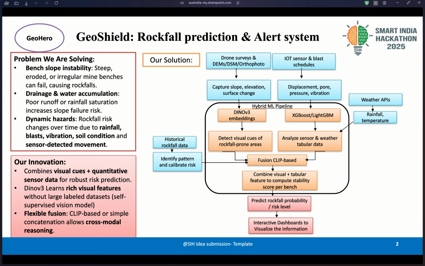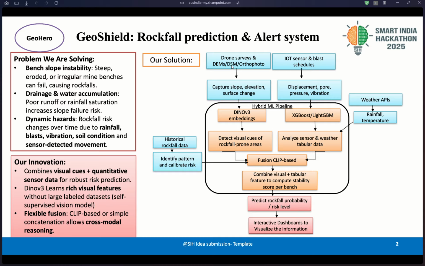Is there heavy rainfall? What is the blasting and drilling schedule? Is it a vibration or earthquake prone area? We have to know about the soil condition, which is the most important factor. We get to know about them with sensors and other things.